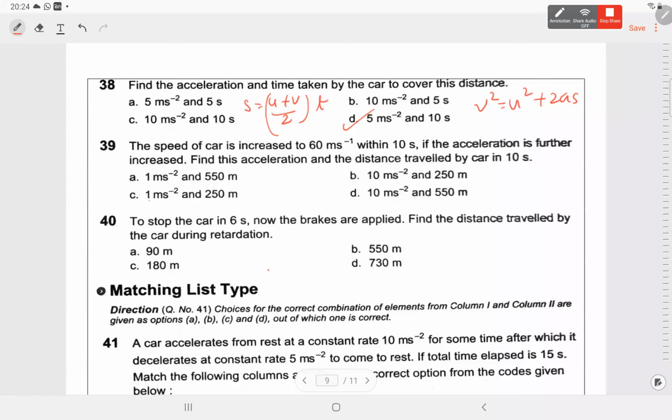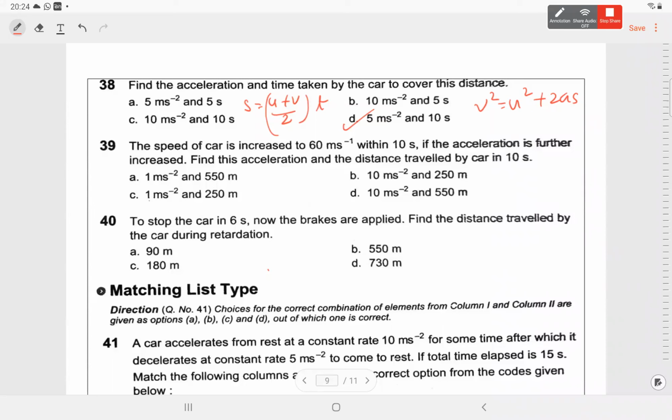39, speed of car is increased to 60 meter per second within 10 seconds if acceleration is further increased. Find acceleration and distance traveled by the car. Same thing, final velocity is 60. Again apply s is equal to u plus v by 2 times t. So no, 50 to 60 it is becoming in the next 10 seconds only. What is the acceleration? Change in velocity upon time taken, 60 minus 50 by 10. Acceleration will be 1 meter per second square.